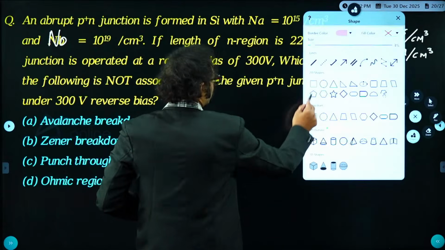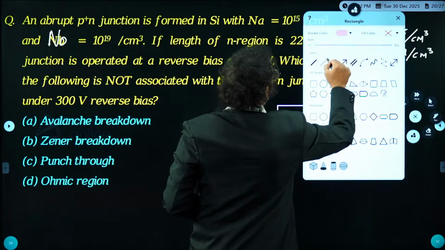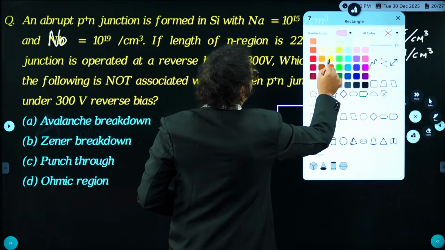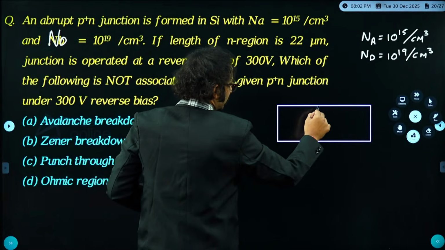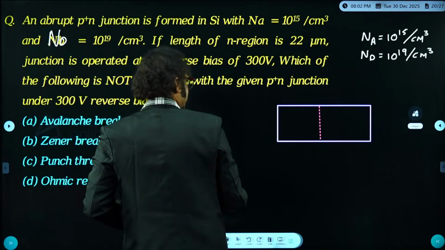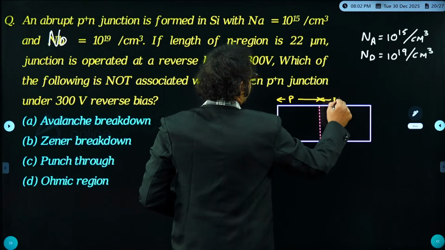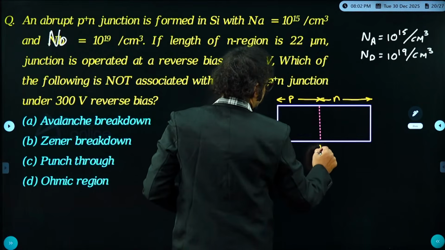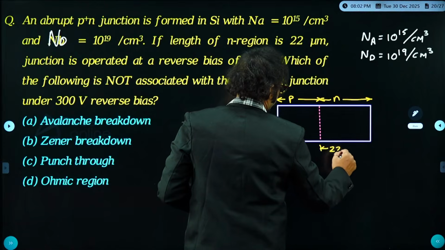So students, if I say it is a PN junction, just understand this is the P side and this is the N side. Now this is what the examiner has given as 22 micrometers.